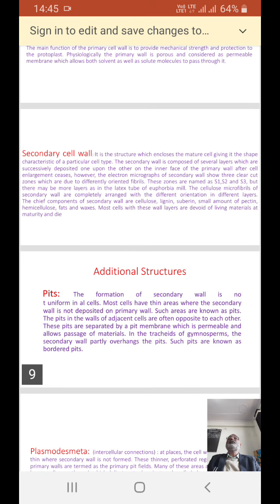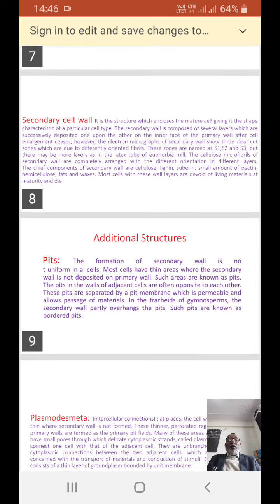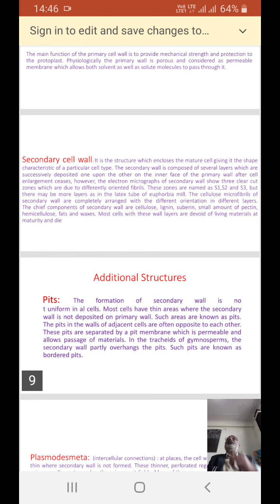Similarly, the secondary wall is the structure which encloses the mature cell, giving it the shape characteristic of a particular cell type. The secondary cell wall is composed of several layers which are successively deposited one upon the other on the inner face of the primary wall, after cell enlargement ceases.